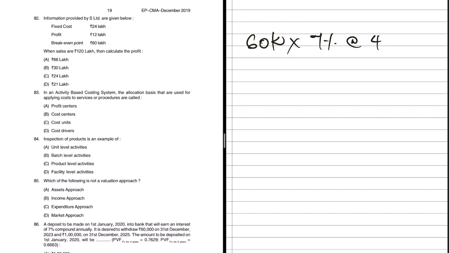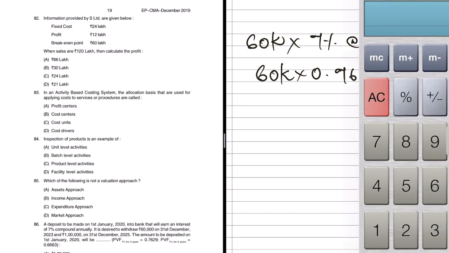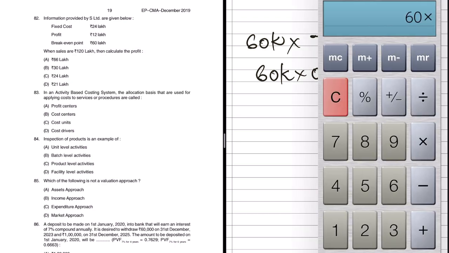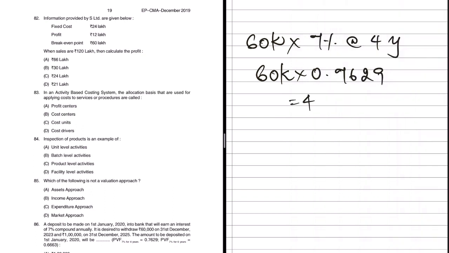So we need not have to calculate this. It's already given there. So 60,000 into 0.7629. If you do that, you'll get the answer to 60,000 into 0.7629. This will be 45,774. This is with regard to 60,000. But there is one more part. and 1 lakh on 31st December 2025.